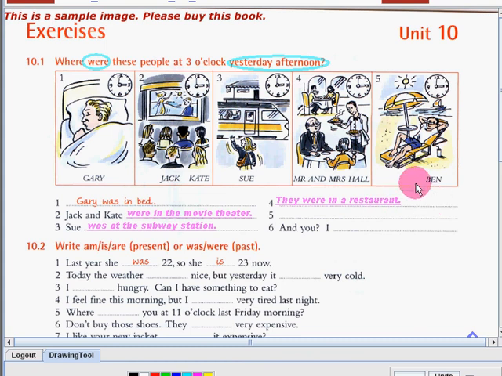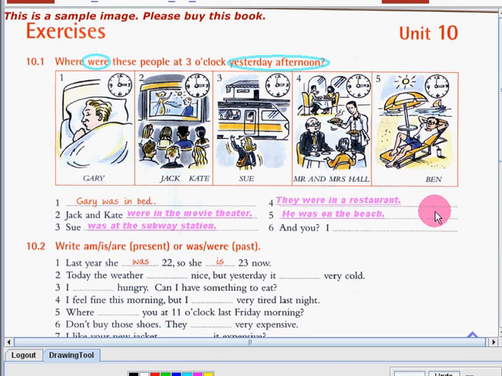Now, number 5. How about Ben? Where was he at 3 o'clock yesterday afternoon? The answer is, he was on the beach.